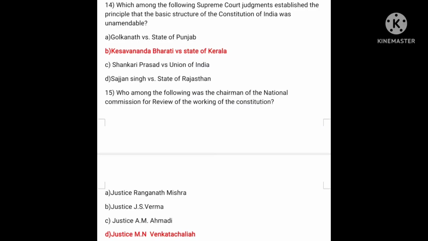Which among the following Supreme Court judgments established the principle that the basic structure of the Constitution of India was unamendable? Answer is B, that is Kesavananda Bharati versus State of Kerala. Next. Who among the following was the chairman of the National Commission for Review of the Working of the Constitution? Answer is D, that is M.N. Venkatachaliah.